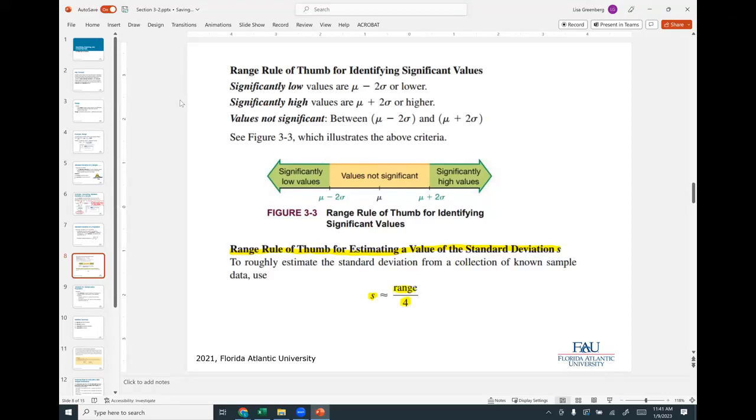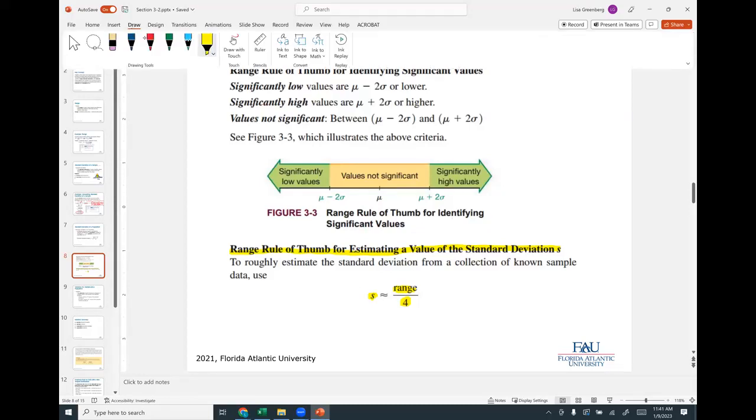And that we can say is an estimate of the standard deviation, because we may not want to go through all that work of getting each value and subtracting it, and maybe we don't have good technology that could get us there real quickly. So we can just take whatever the range is, divide it by 4, and we can say this is a rough estimate.